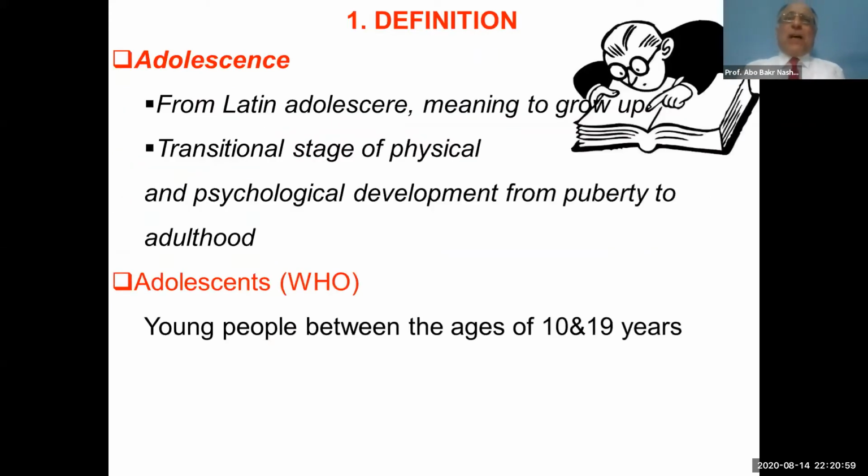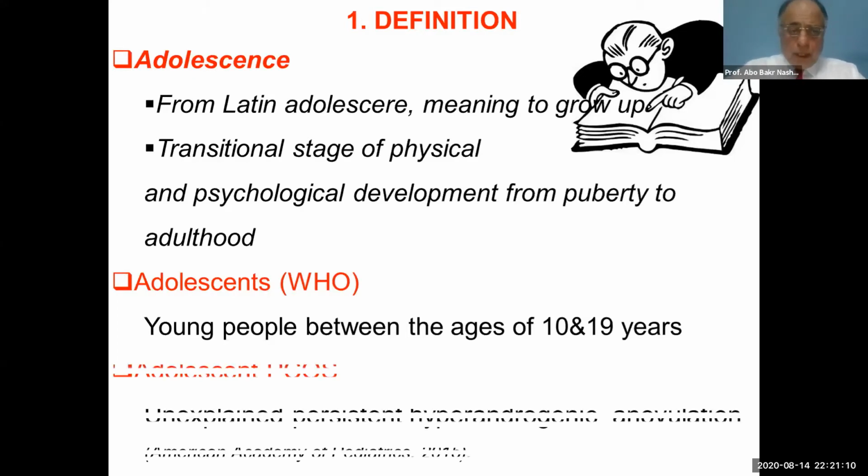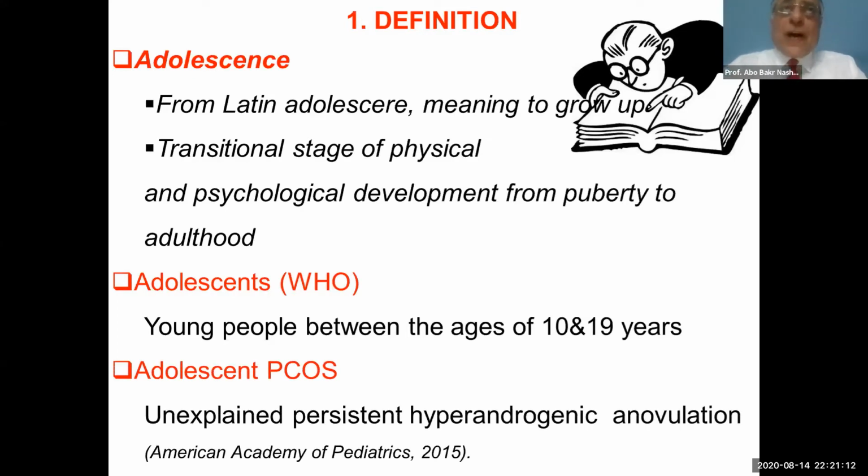Start with what is meant by adolescent. According to the WHO, adolescents are the young people between the ages of 10 and 19 years. And what is the definition of adolescent polycystic ovary syndrome?